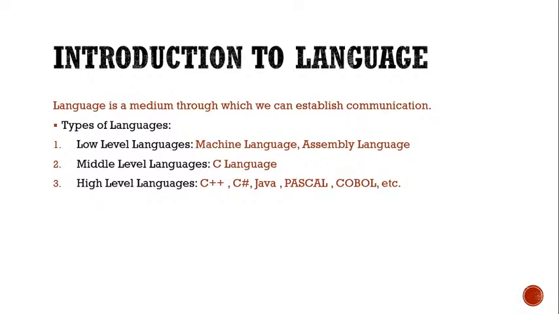When we talk about high level languages, the languages which follow the concept of object oriented programming are kept into the category of high level programming languages. C++, Java, not C, C++, Java, Pascal, COBOL, C#, Python. These are the languages which follow the object-oriented programming features and they are kept into the category of high-level programming language.